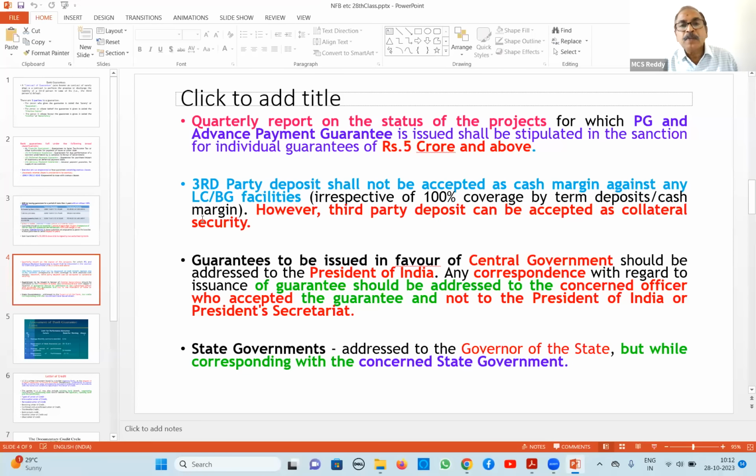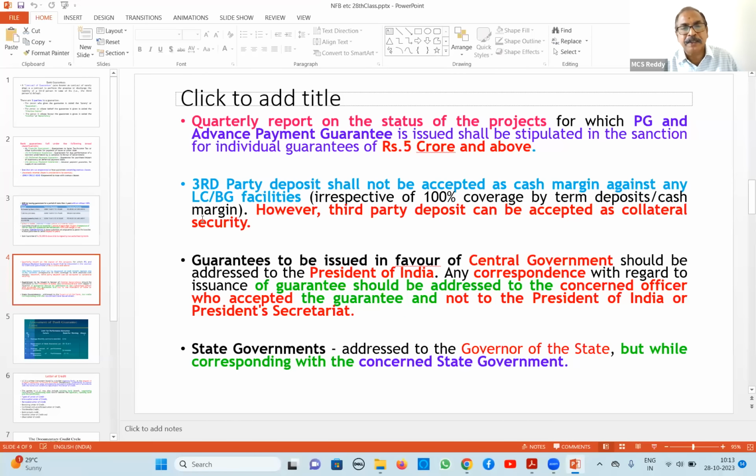And third party deposit normally should not be accepted as cash margin. Earlier I told you 25% minimum, we insist on cash margin or some margin. It will mainly be in the form of KDR, sometimes other paper securities also we accept. So if it is a third party KDR, we cannot accept it as margin, but we will accept it as collateral security, not as a margin.